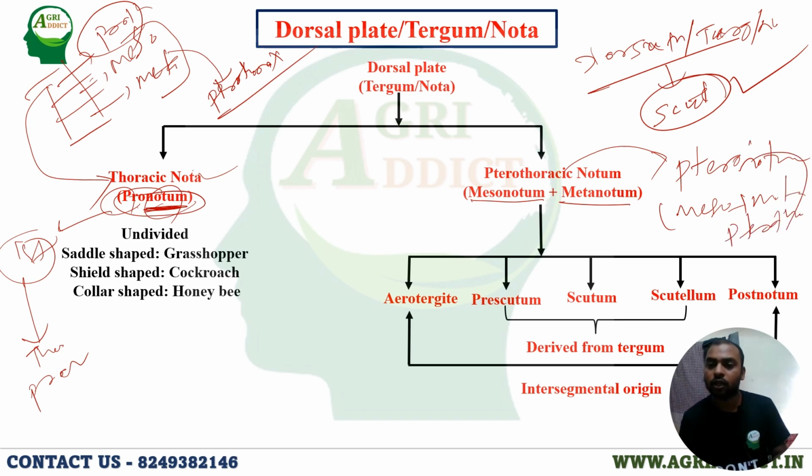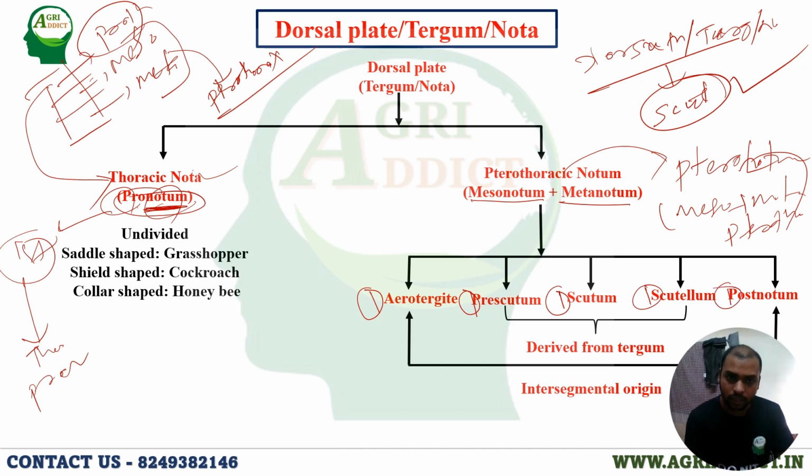Pterothorax. That's why it's called pteronotum. And we are dividing this pteronotum into different parts: first is the acrotergite, then prescutum, then scutum, then scutellum, and the postnotum. How to remember these things?